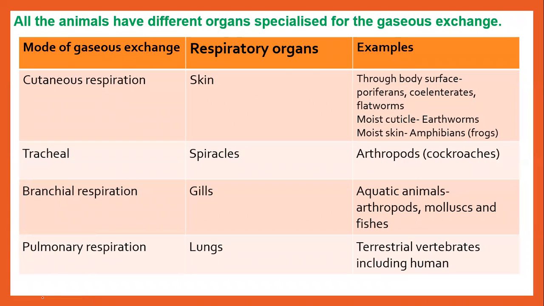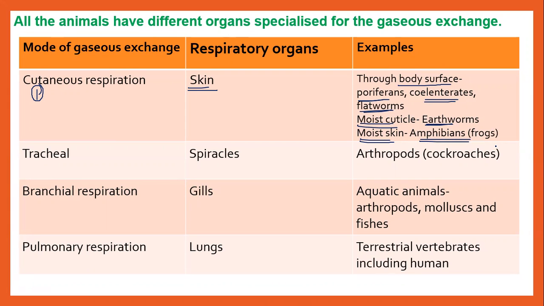Then, one of the very important slides of this chapter, that is the modes of gaseous exchange and their examples. First is cutaneous respiration. What do you mean by cutaneous respiration? The respiratory organ will be skin. The examples are the general body surface in case of poriferans, coelenterata, flatworms and all, and moist cuticle in case of earthworm, moist skin in case of amphibians like frog.